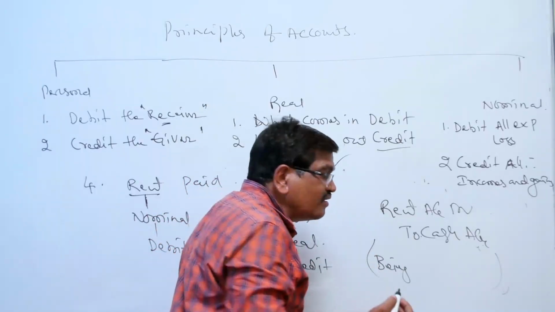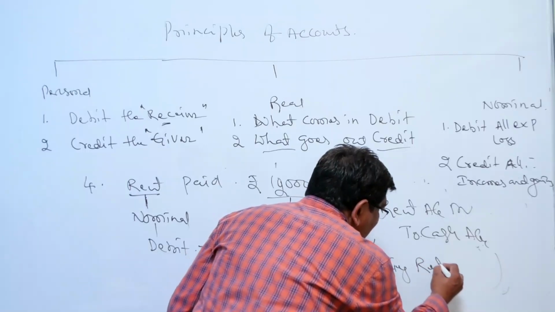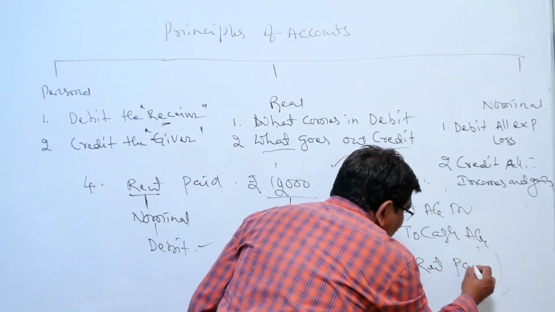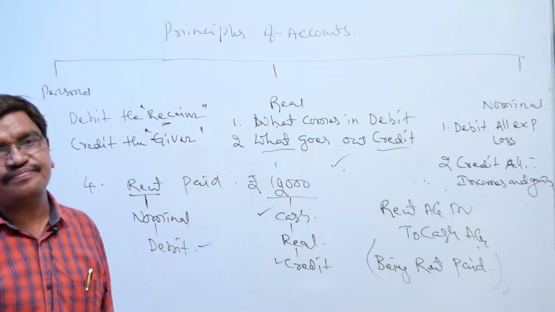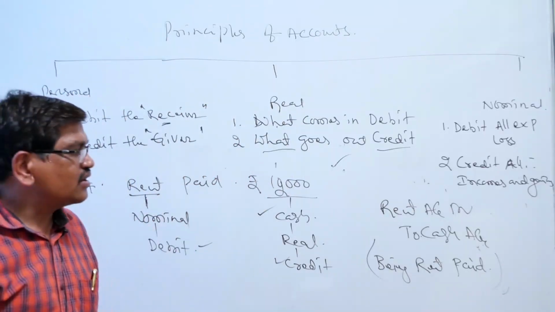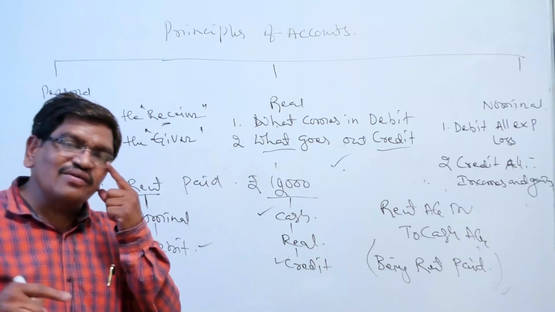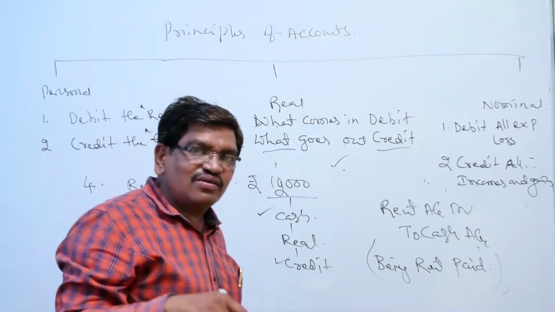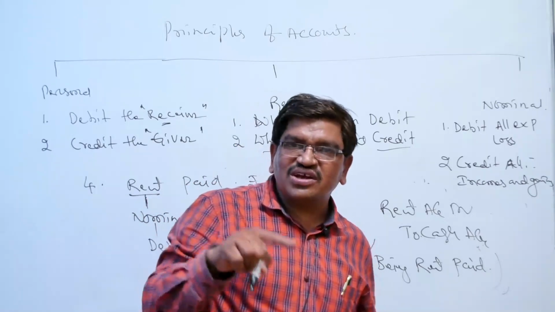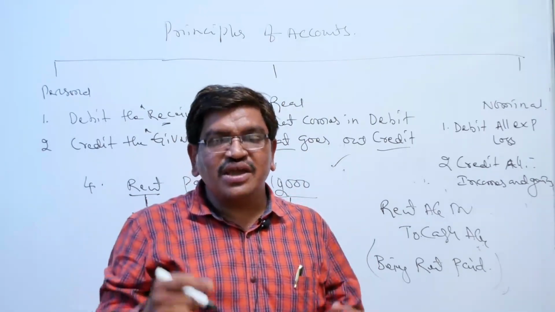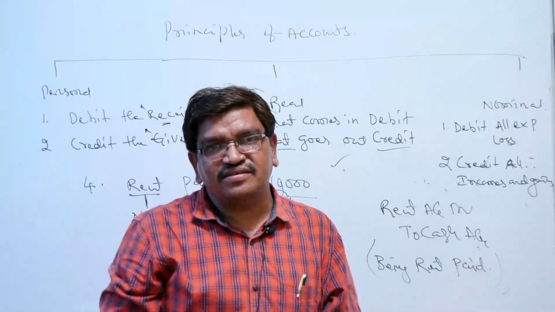Being what paid? Rent paid. Being rent paid, being salaries paid, being wages paid. Like that we can mention the narration. Rent account debtor to cash account, salaries account debtor to cash account, wages account debtor to cash account, insurance account debtor to cash account, advertisement account debtor to cash account. Like that we make a number of entries.